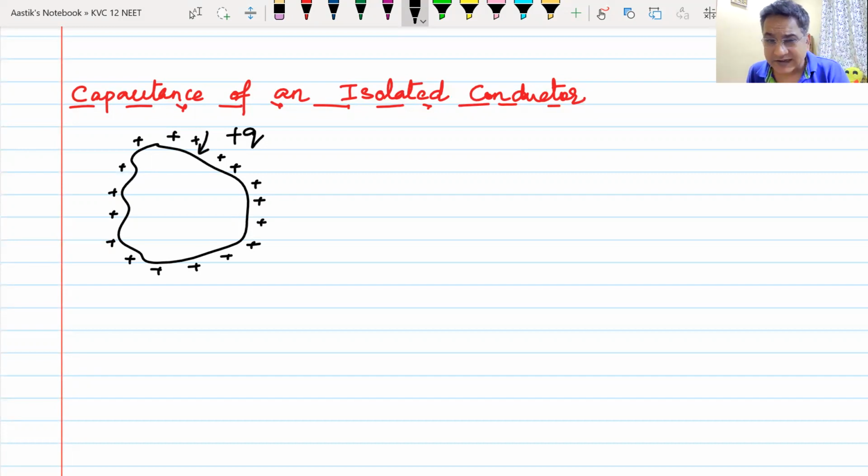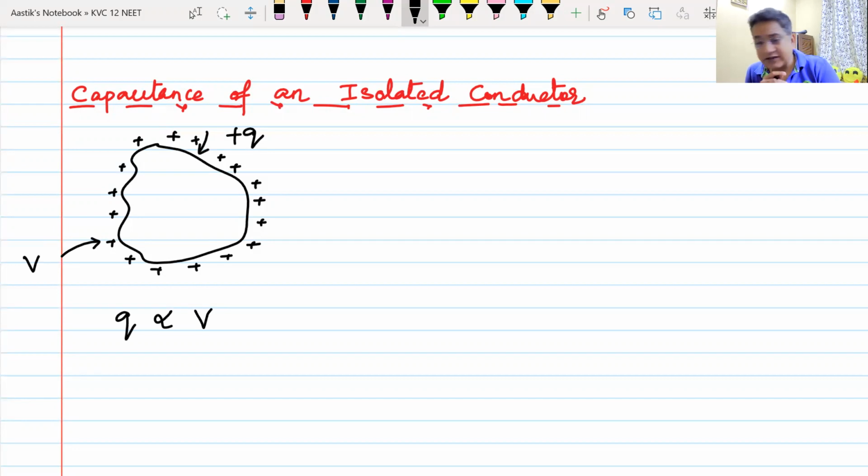Now, it has been found out that once you give charge to a conductor, the potential of the conductor rises. It creates electric field. If I say Q is the charge of the conductor, and V is the potential of the conductor, this charge Q is directly proportional to the voltage or the potential V of the conductor.